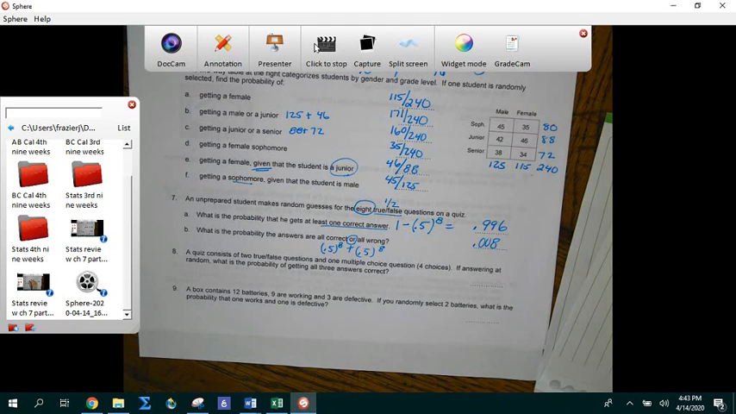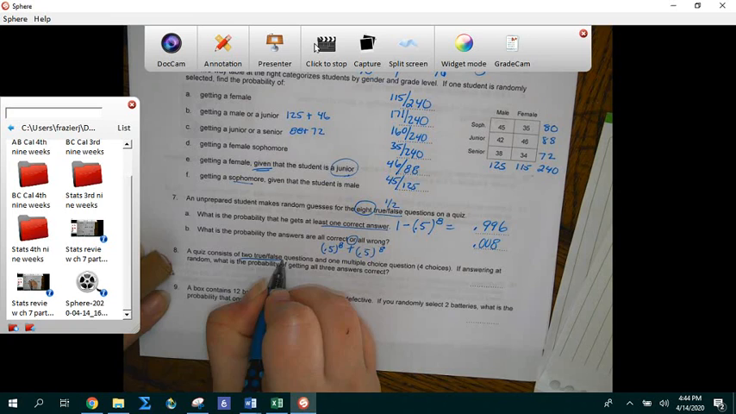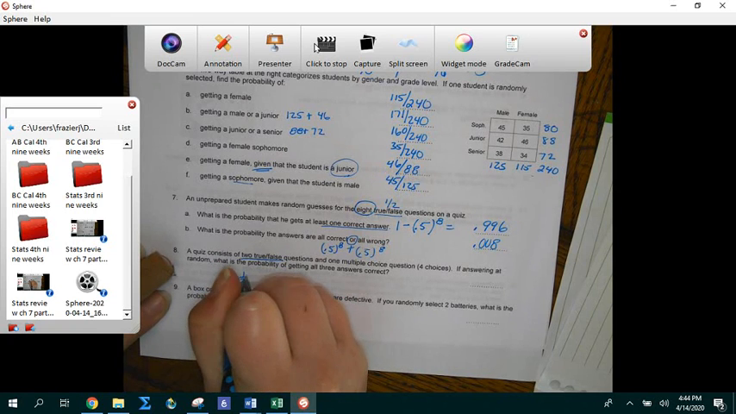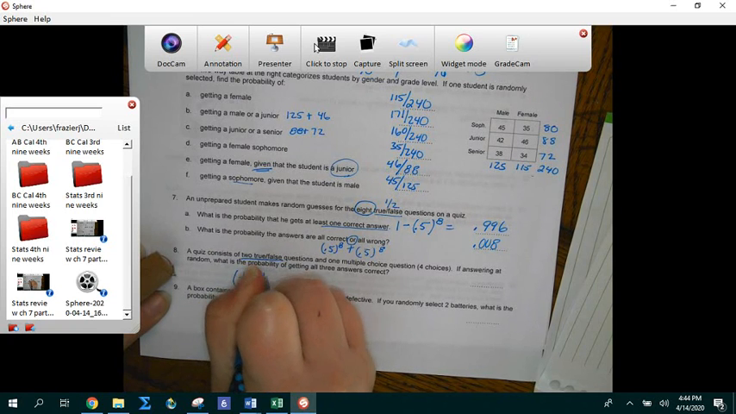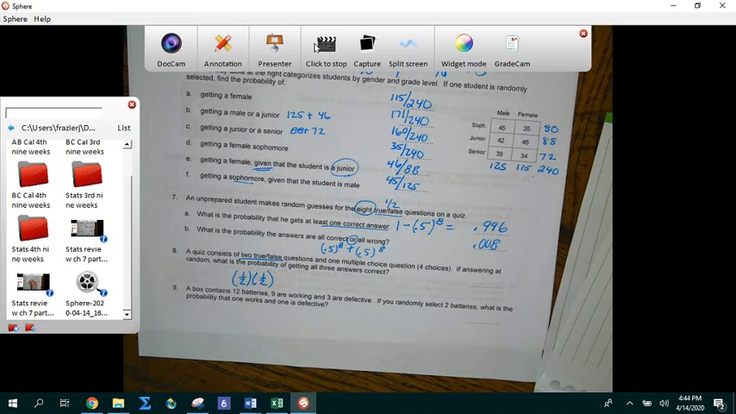Okay, a quiz consists of 2 true or false questions and 1 multiple choice question. If answering all at random, what's the probability that we get all 3 correct? So this is repeated multiplication. So we're going to do this twice. So that's 1 out of 2, 1 out of 2, right? We're going to repeatedly multiply. So there's 2 questions, first question, second question. The chance I get the first question correct is 1/2. The chance I get the second question correct is 1/2.